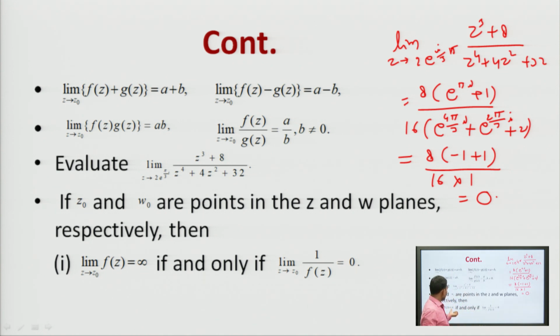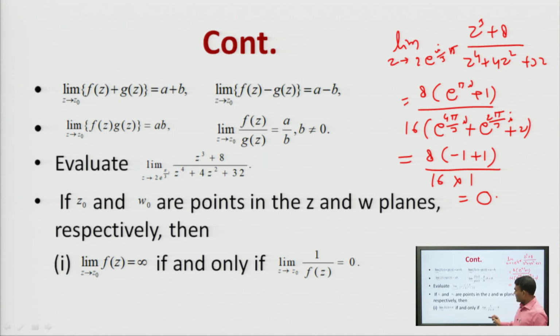Now, there are some theorems on the basis of infinity, meaning z tends to infinity or the function tends to infinity. So, these are some theorems. The limit as z tends to z naught of f(z) is equal to infinity if and only if the limit as z tends to z naught of 1 upon f(z) is equal to 0.